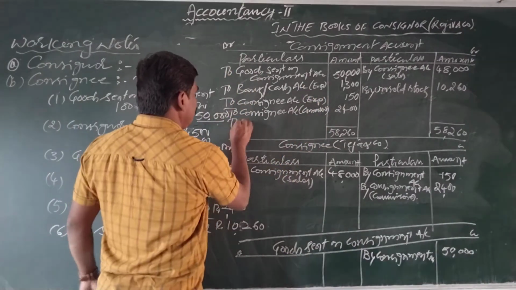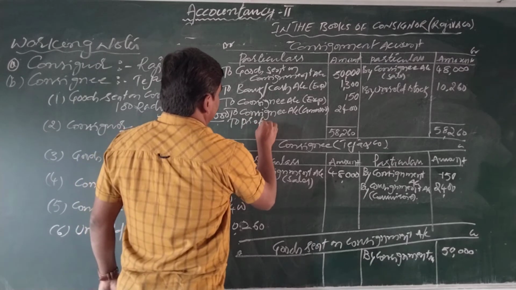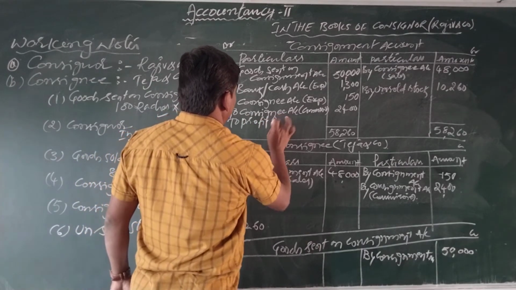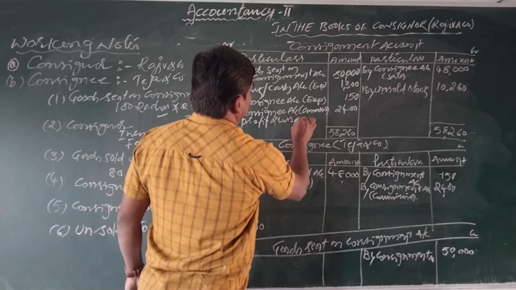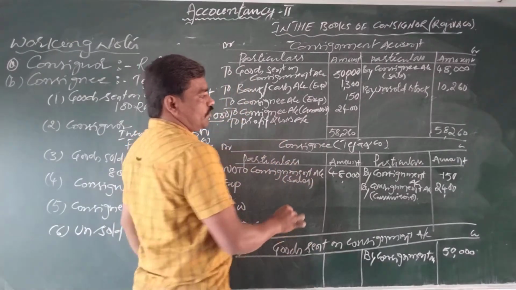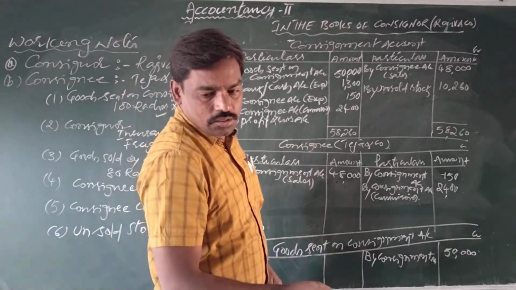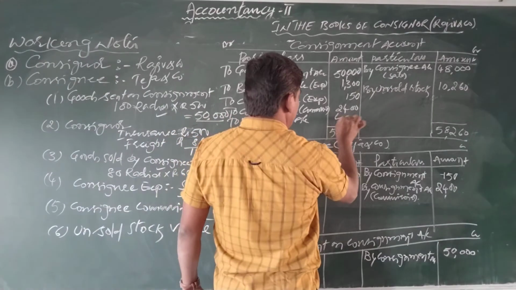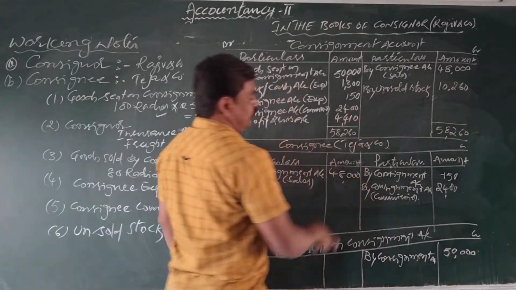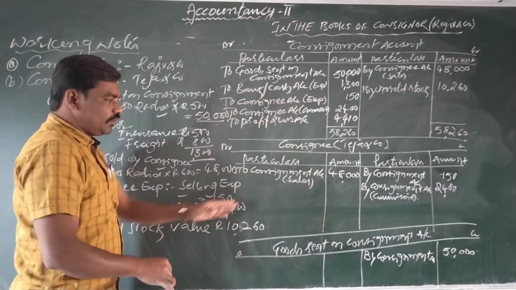So the difference would be profit, and here for the difference you write to profit and loss account, as a profit, 4,410 rupees. We completed that. Come to the next account.